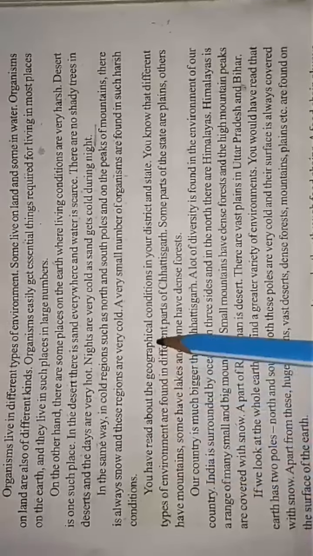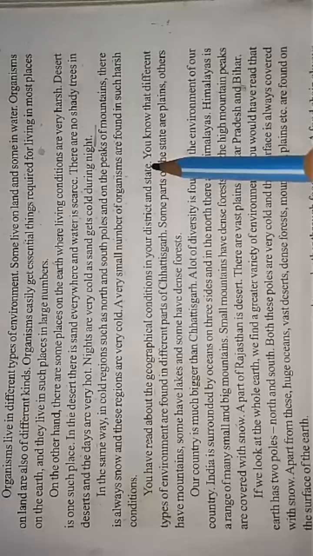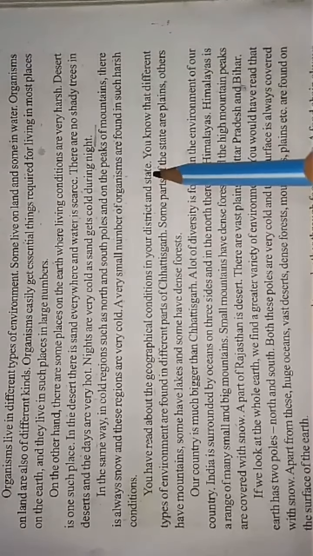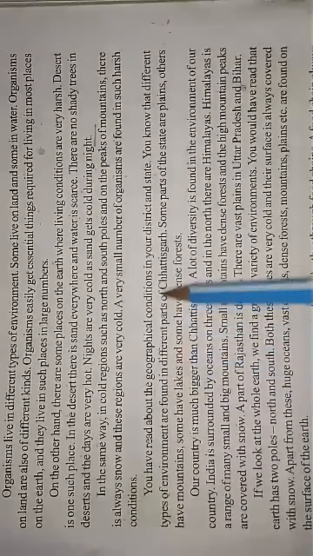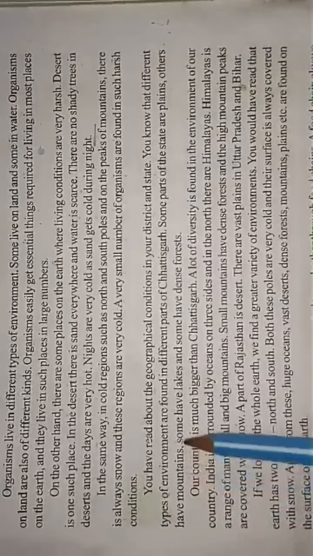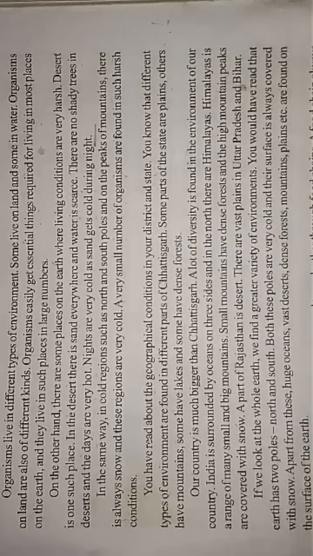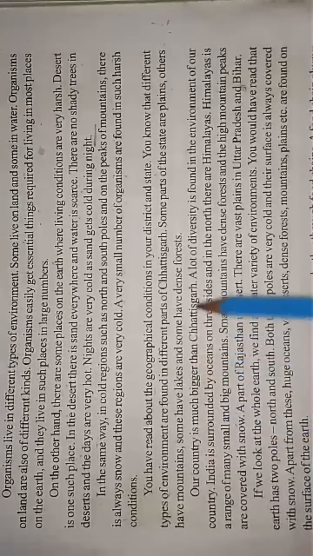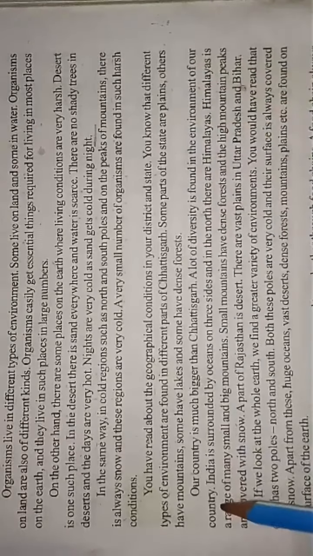You have read about the geographical conditions in your district and state. Our district is Durg and our state is Chhattisgarh. You know that different types of environment are found in different parts of Chhattisgarh. Some parts of the state are plains, others have mountains, some have lakes and some have dense forest. Organisms survive according to that. Our country is much bigger than Chhattisgarh. A lot of diversity is found in the environment of our country.